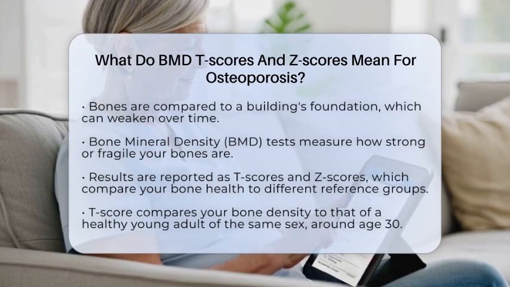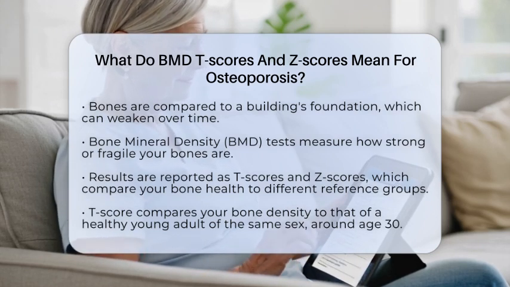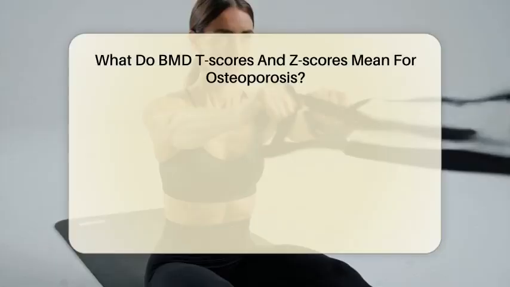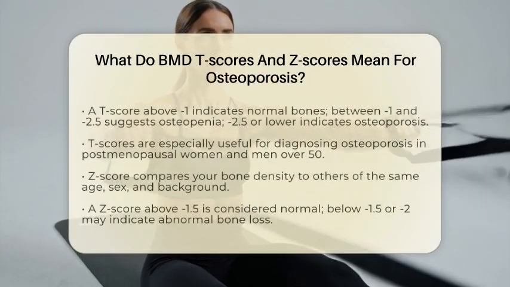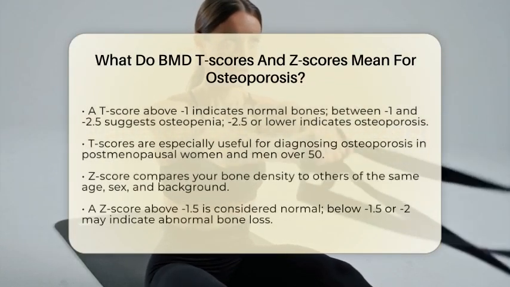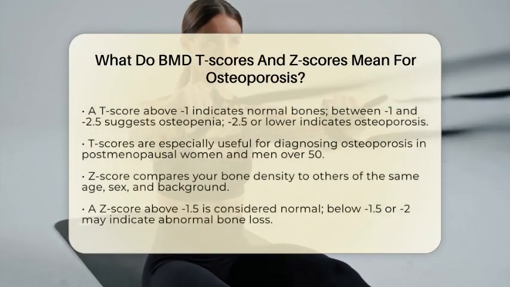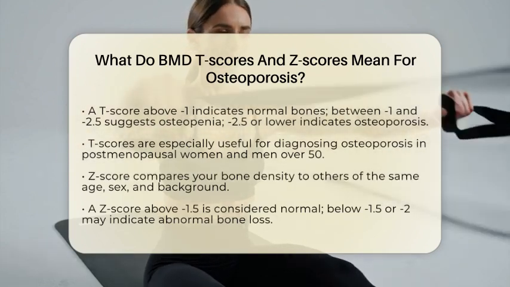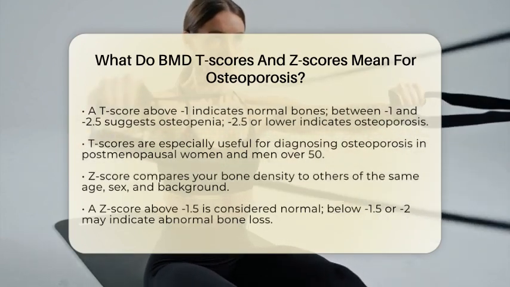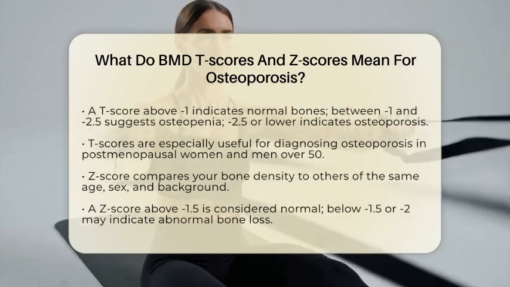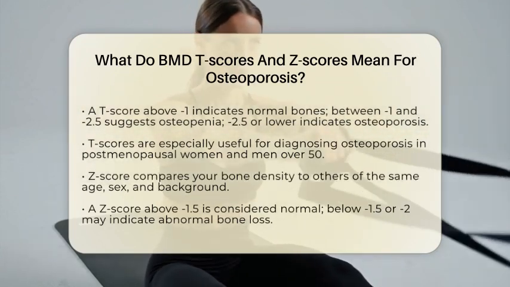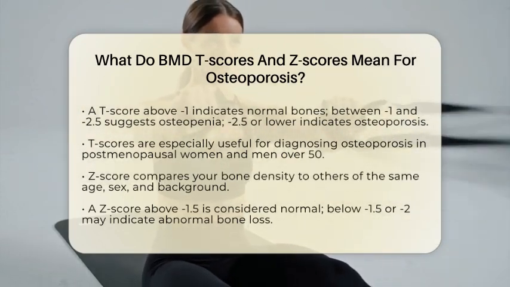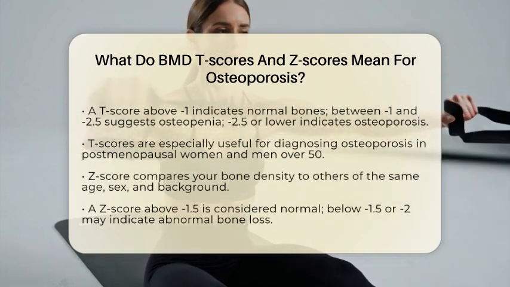If your T-score is above -1, your bones are considered normal. If it falls between -1 and -2.5, it indicates osteopenia, which is low bone mass but not yet osteoporosis. When the T-score drops to -2.5 or lower, it signals osteoporosis, meaning your bones are significantly weaker and the risk